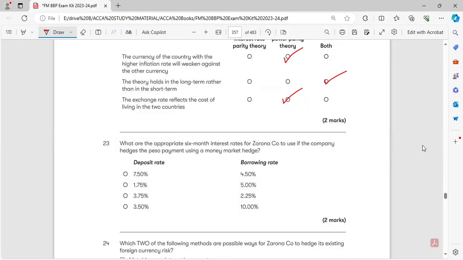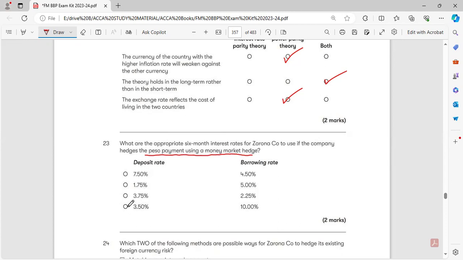Deposit the present value of the amount now in the foreign bank, at the deposit rate in the foreign bank. Four different deposit rates are provided.